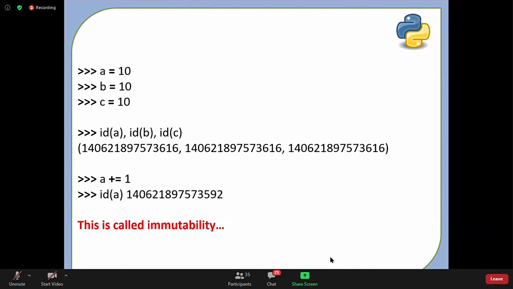Okay, that's the difference between C language and Python, because in C language, if you try to update, the same variable gets updated, but in Python, the object cannot be changed. That's true. In Python, an object cannot be changed. This is called immutability actually. So one thing is very clear, if they ask you what is immutability in Python, you can simply answer, in Python objects cannot be changed.